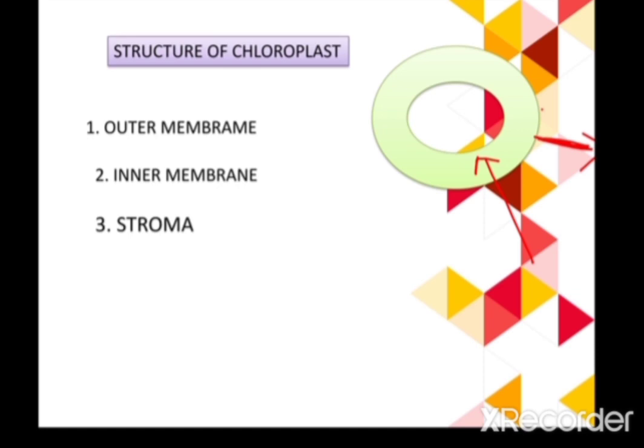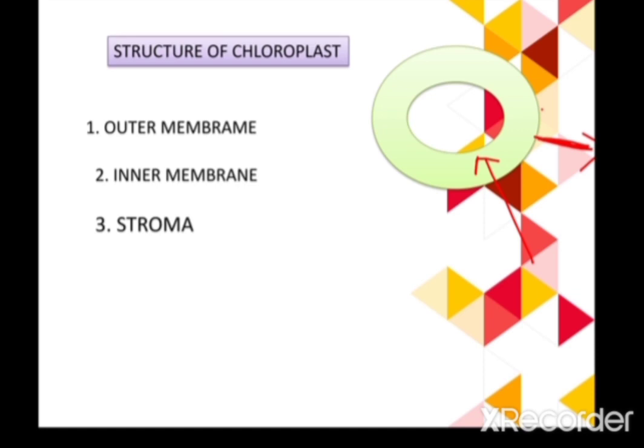In our previous sessions we learned about the plasma membrane. We also learned about the mitochondria. Their membranes are also made up of lipid and protein. In the same way, the membrane of the chloroplast is also made up of lipid and protein.